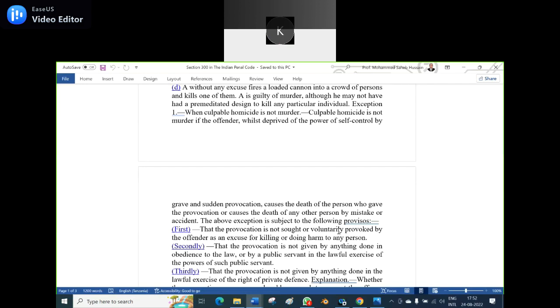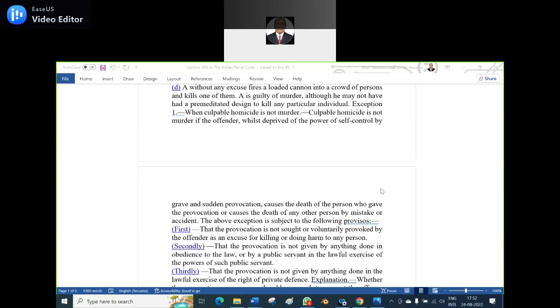Only the clear concept is laid down as far as culpable homicide not amounting to murder is concerned, because if there is sudden provocation, we don't know what we are doing. We don't know whether we are even killing a person. So culpable homicide doesn't amount to murder in this case. Clearly it is a clear concept. And there is a very famous case law, and I have repeated it several times.